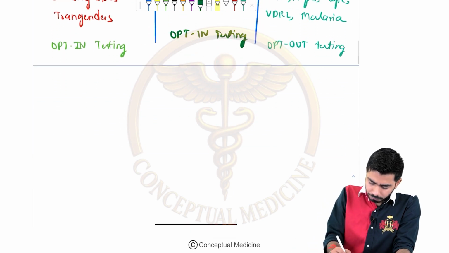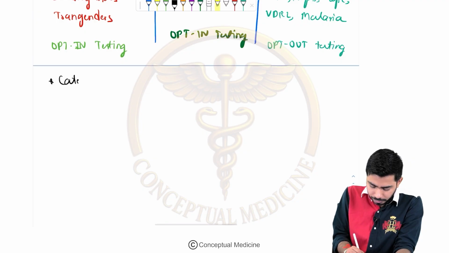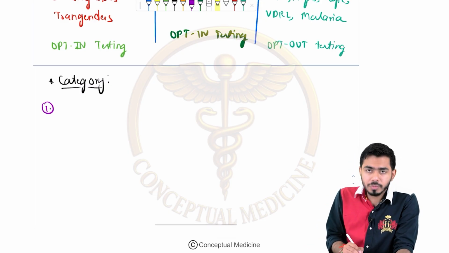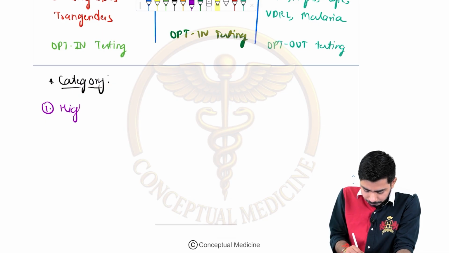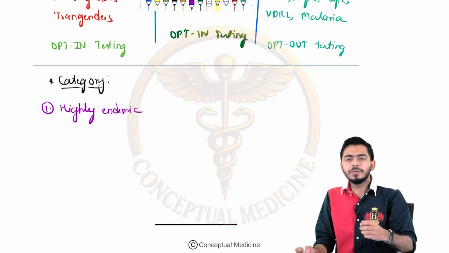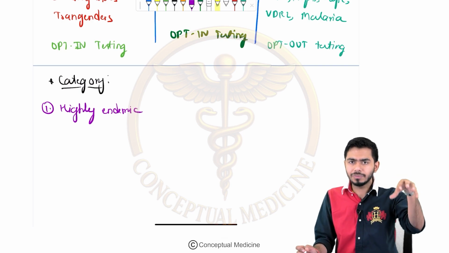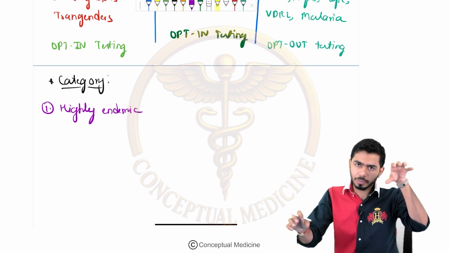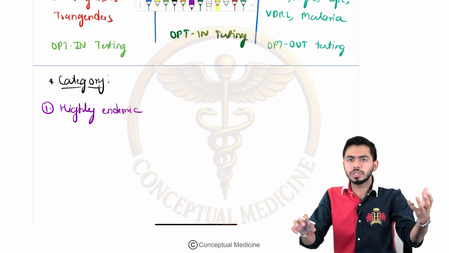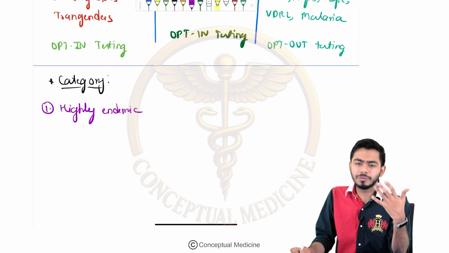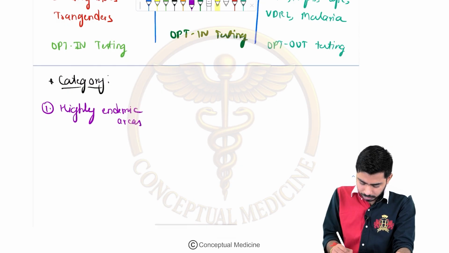Now we shall be categorizing our patients according to the severity, right? The areas. So what do I mean by that? We'll be calling the first group, I'm just writing over here, the highly endemic areas. There are some areas where the HIV is actually more as compared to a different area, right? So this area might be having more HIV patients as compared to that area. So group A, the population A might be having more HIV patients as compared to population B. So like that I am comparing over here. So highly endemic areas or the high prevalence areas, okay, what areas will be called as these kind of areas?